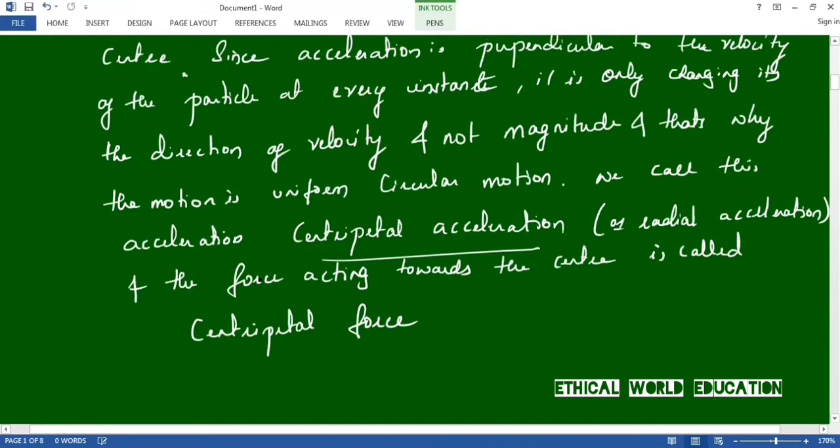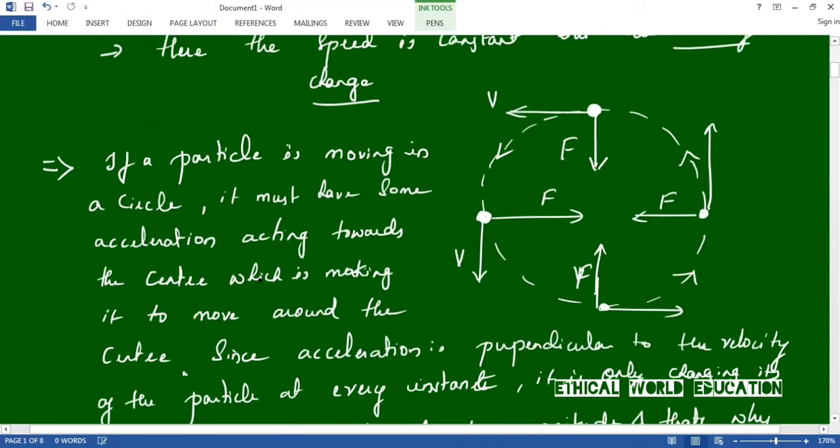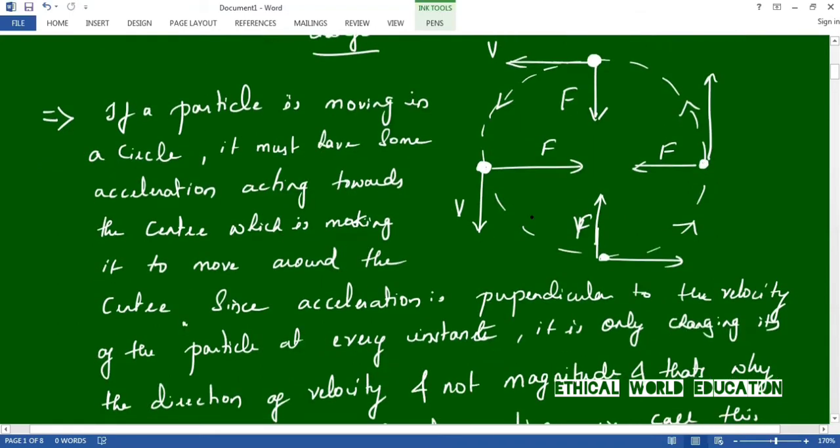Okay, let us recall. If a particle is moving in a circle, for example, this is a particle. We took 4 instances, right? This is first, second, third, fourth. If a particle is moving in a circular motion, it must have some acceleration acting toward the center. Obviously, if it is changing its direction, then it will be having acceleration. So it must have some acceleration acting toward the center, which is making it move around the center.